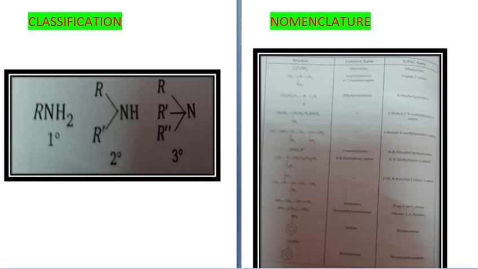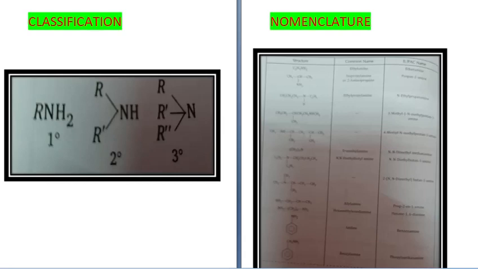Next we come to nomenclature. In the common system, the aliphatic amines are named by prefixing the alkyl group to amine, like alkyl amine. But in secondary and tertiary amines, when two or more groups are the same, the prefix di or tri is used before the name of the alkyl group. And in the IUPAC system, the amines are named as alkanamines.